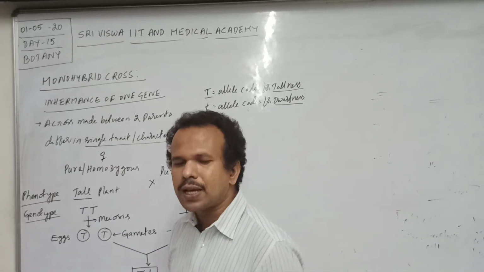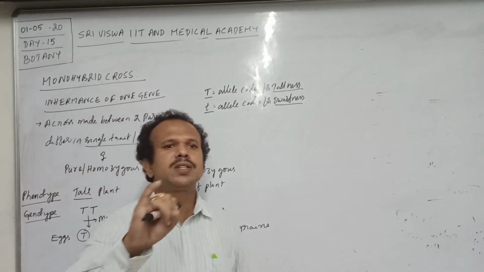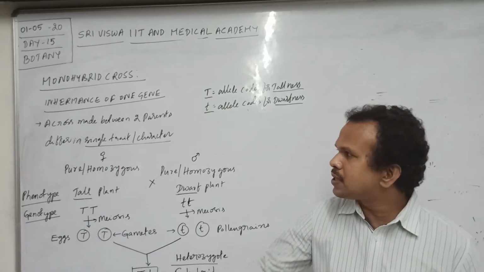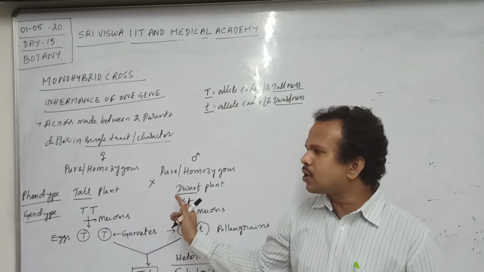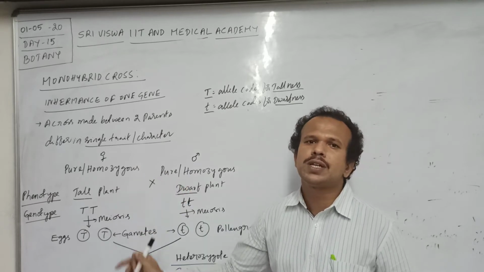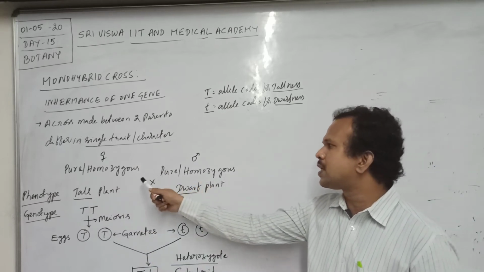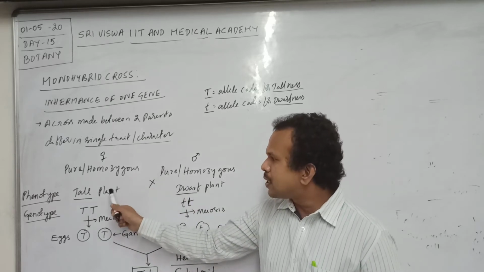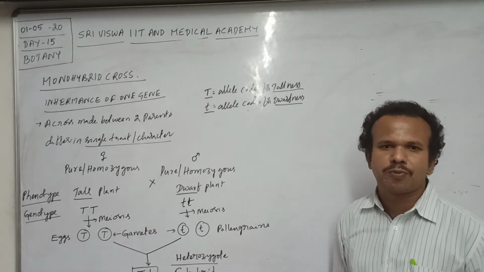According to Mendel's hybridization experiment, the first step is the selection of the parent. The second step is crossing, cross-pollination between the homozygous tall plant and the homozygous dwarf plant.